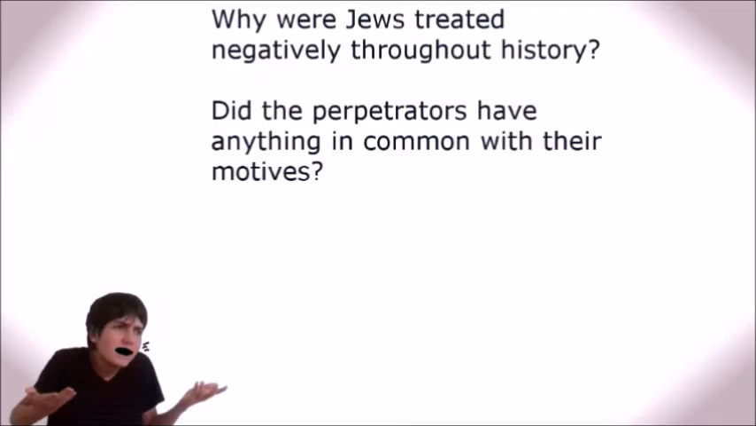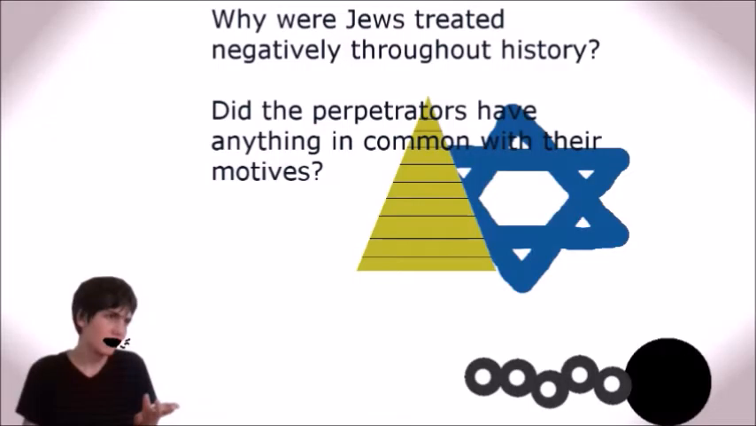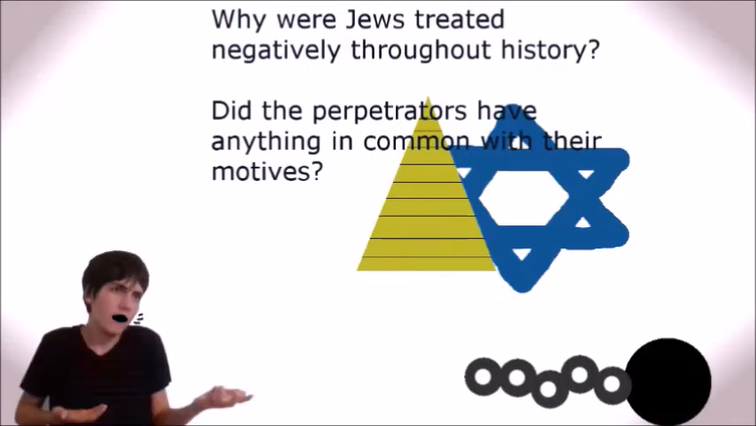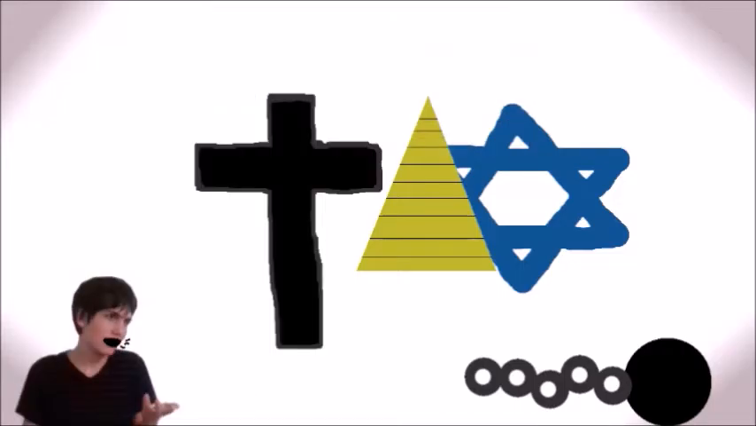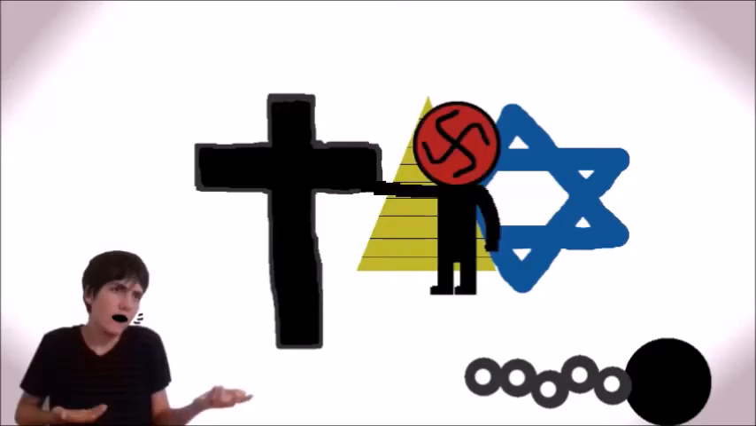Well, now that you know the information, let's try and make a conclusion to the main question. As a reminder, our main question is, why were Jews treated negatively throughout history? Did the perpetrators have anything in common with their motives? Well, for ancient Egyptian times, the pharaoh enslaved Jews, so then there wouldn't be problems later on. In the Crusades, the religious powers wanted more influence throughout the land, not caring who they harmed, and Hitler wanted more power by committing genocide on the Jews for self-benefit.